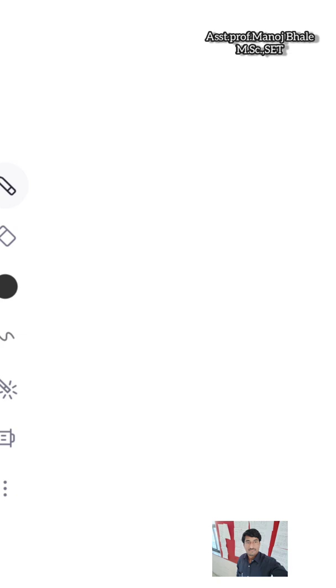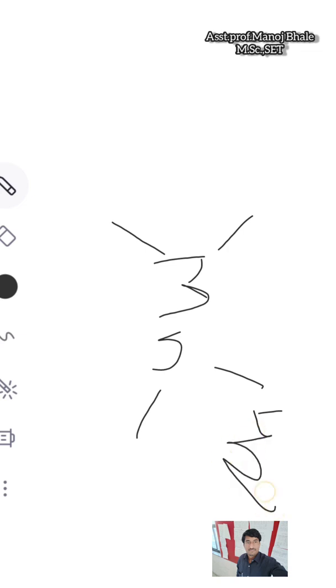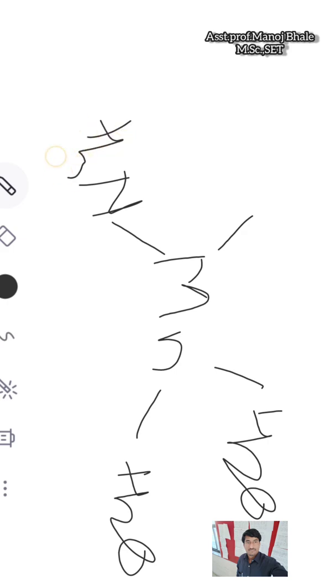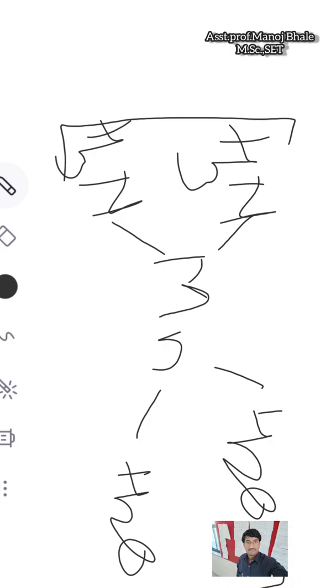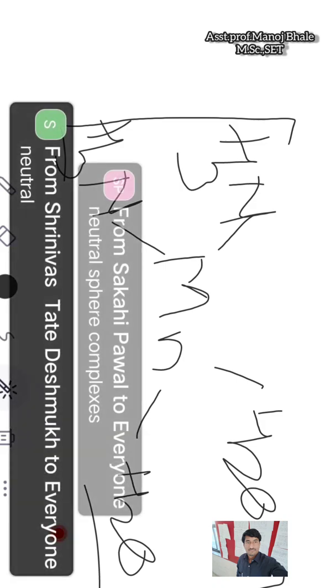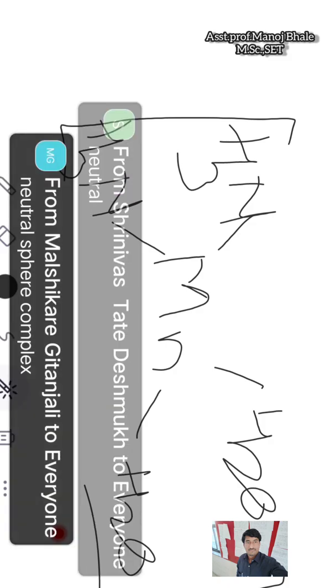In this example, Mn is the central metal, and it is having water, NH3, en, NH3, and the square bracket is complete. Now all students identify the given example: which is a cationic sphere complex, anionic sphere complex, or neutral sphere complex. Yes, which type of complex? Yes, this is the neutral sphere complex.